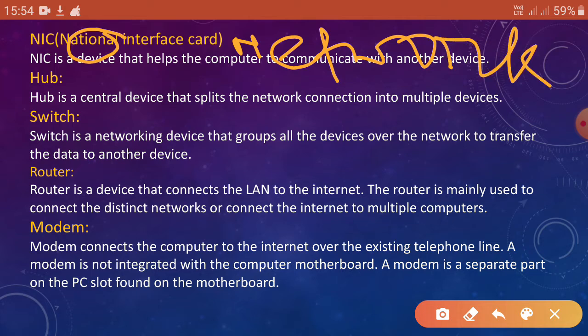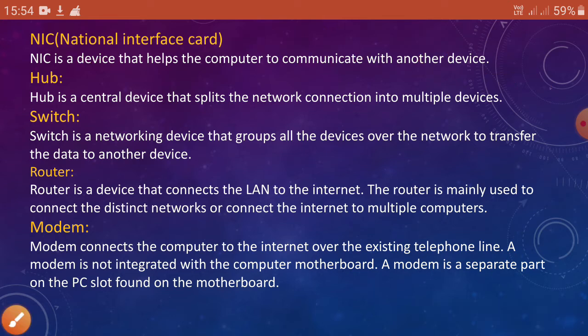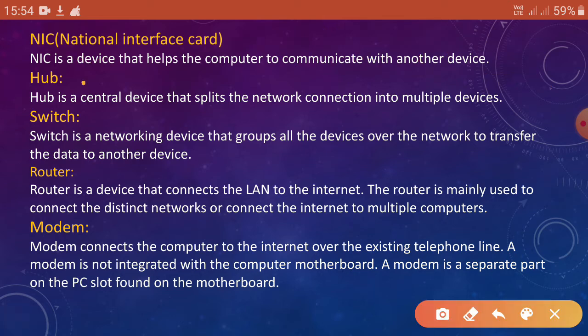Network interface card. So what is NIC? It is a device that helps the computer to communicate with another device. So NIC means network interface card, that is used to connect one computer to another computer. Got it?